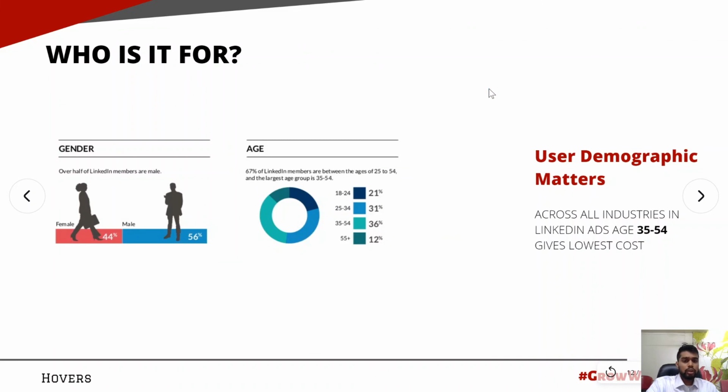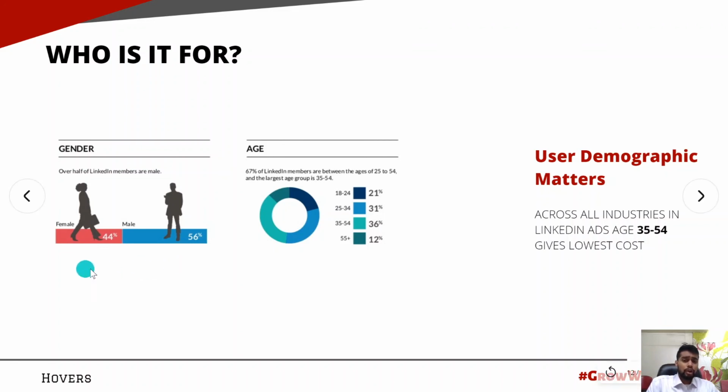The next question is, who is this platform for and what should you use LinkedIn ads for? User demographics matter, and across all industries in LinkedIn ads, the age group of 35 to 54 gives the lowest cost. So this is actually a very mature, very professional crowd. They are going to be in decision making positions in their respective companies. So if you are in a business setting where you are selling a service, for example, if you are a product manufacturing company, a food manufacturing company, or a service company majorly, LinkedIn ads is the place for you.